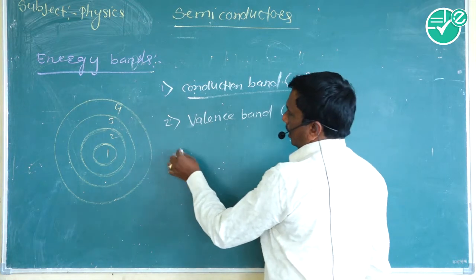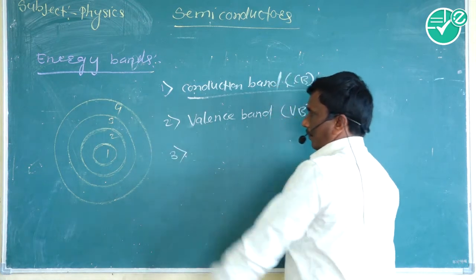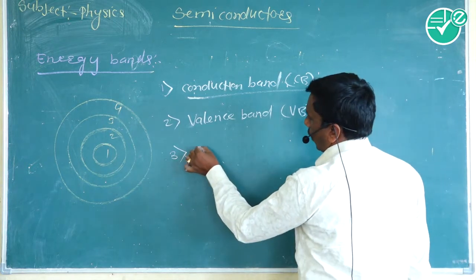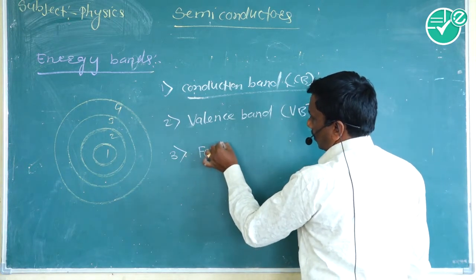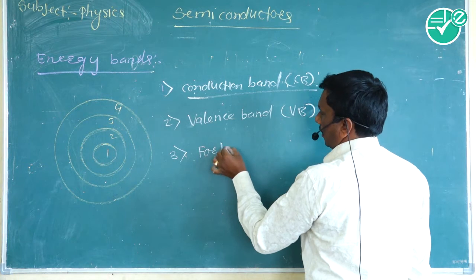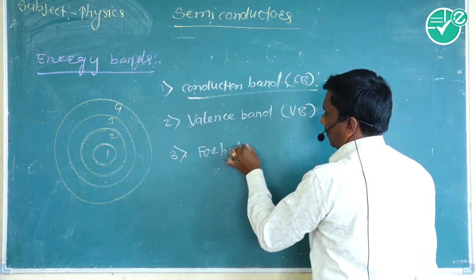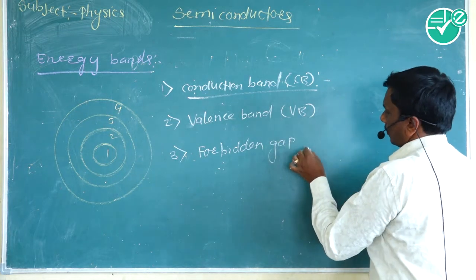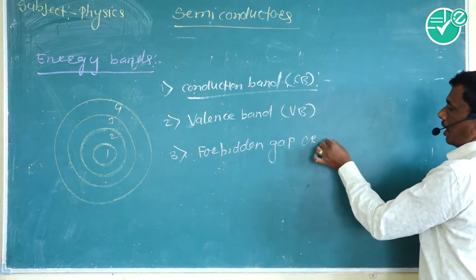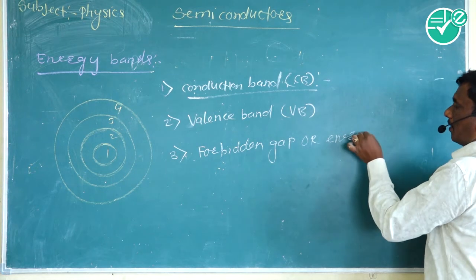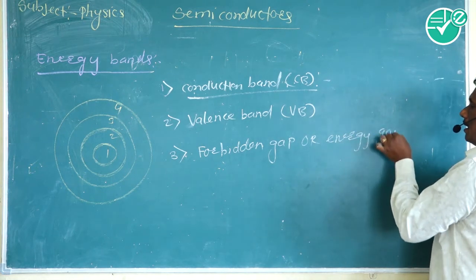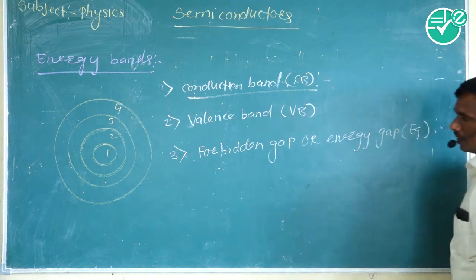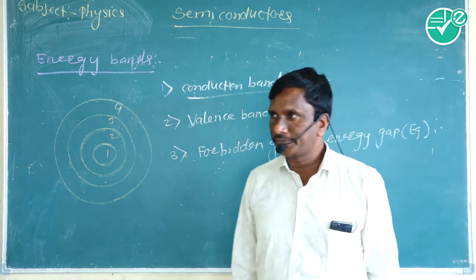And there is a gap between conduction and valence band, which is called the forbidden gap, also known as the energy gap, denoted by Eg.